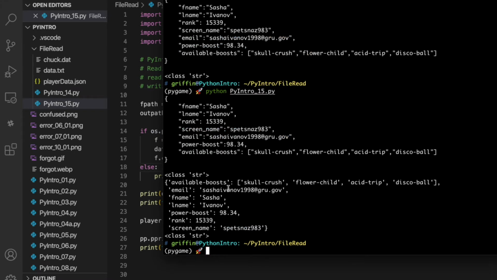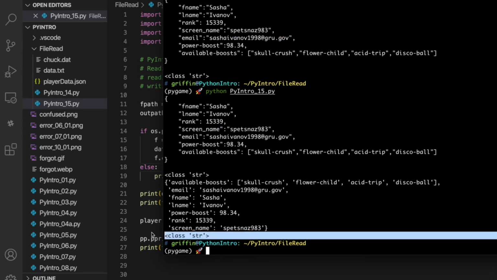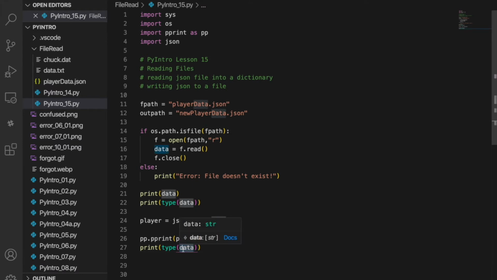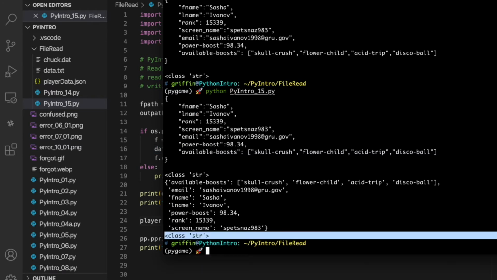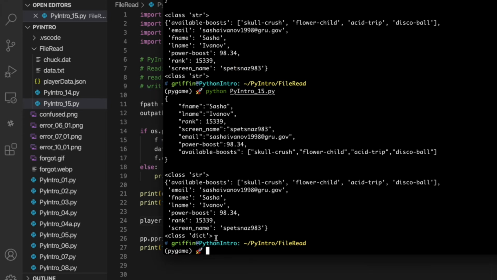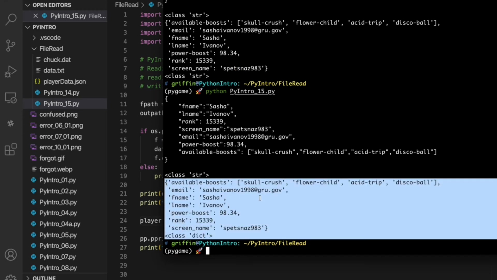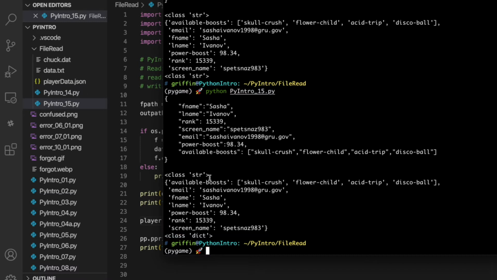All right, so data is a string, but player is a dictionary. So we now have a Python string from a file called playerdata.json, read in as a string, loaded up with our JSON function, and it's a dictionary.